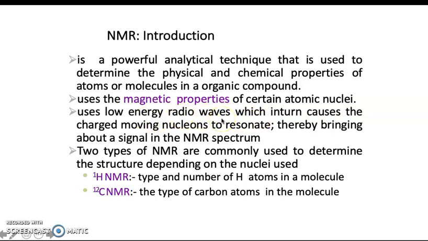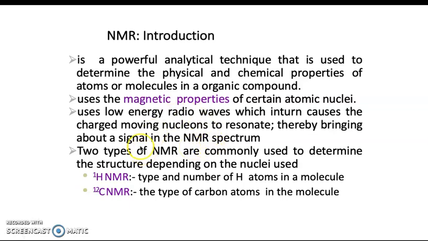That means when low energy radio waves are bombarded on an atom or a molecule, the nucleons, that is, the neutrons and the protons present in the nucleus, undergo transition, and because of the transition we see a signal in the NMR spectrum. So based on what type of information you want from the particular organic compound, we have to know how to analyze the spectrum, that is the NMR spectrum.